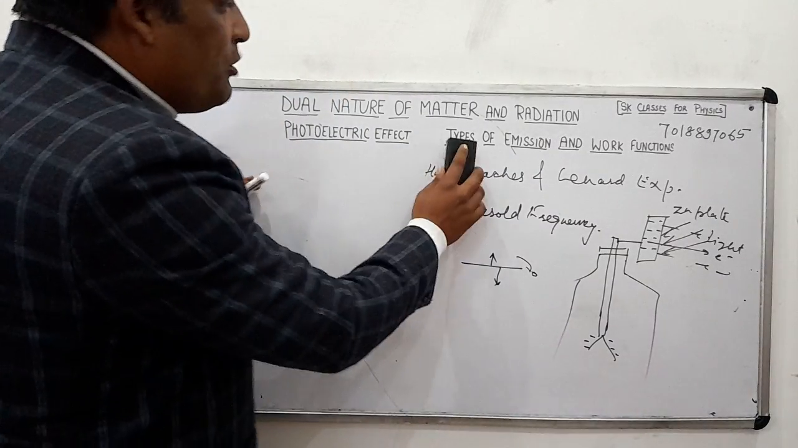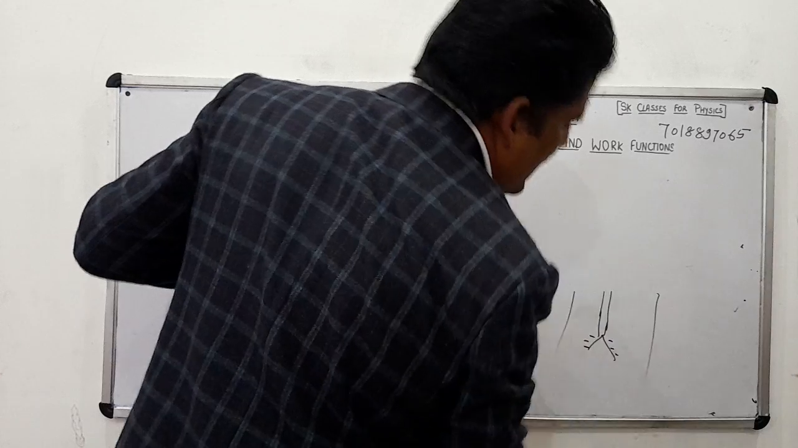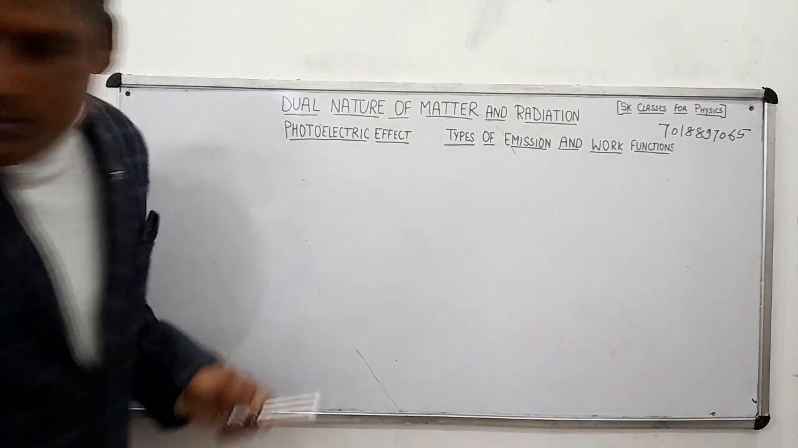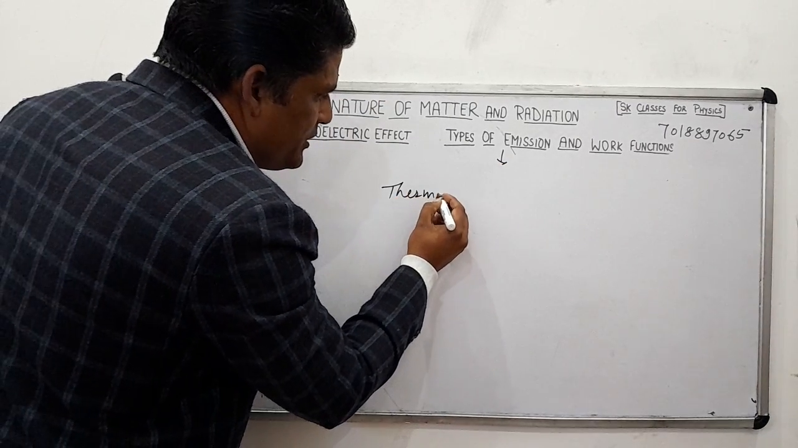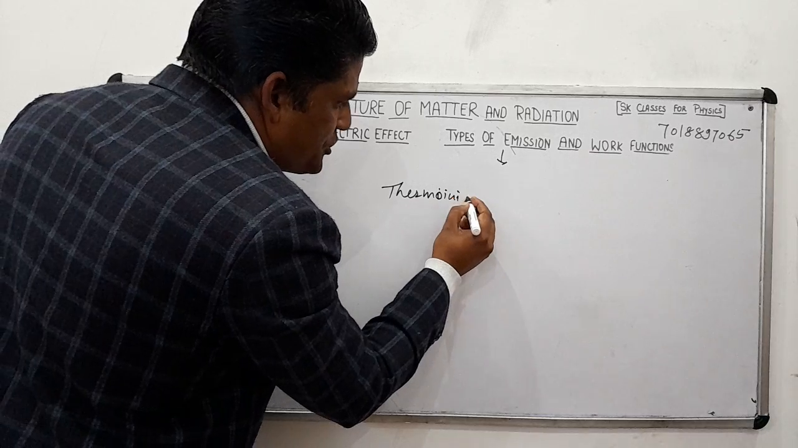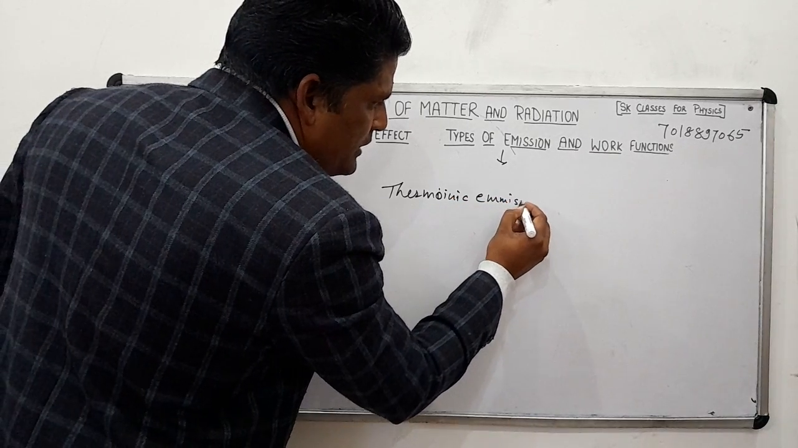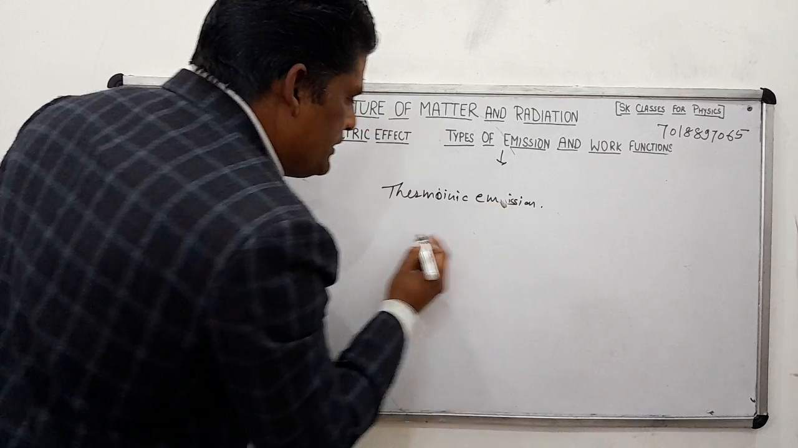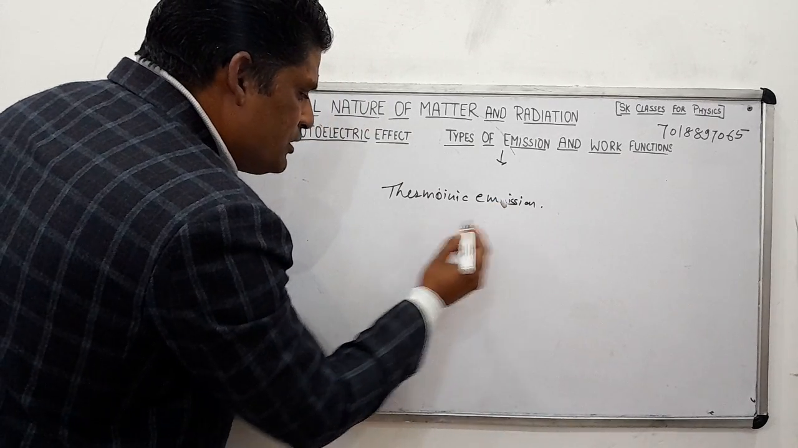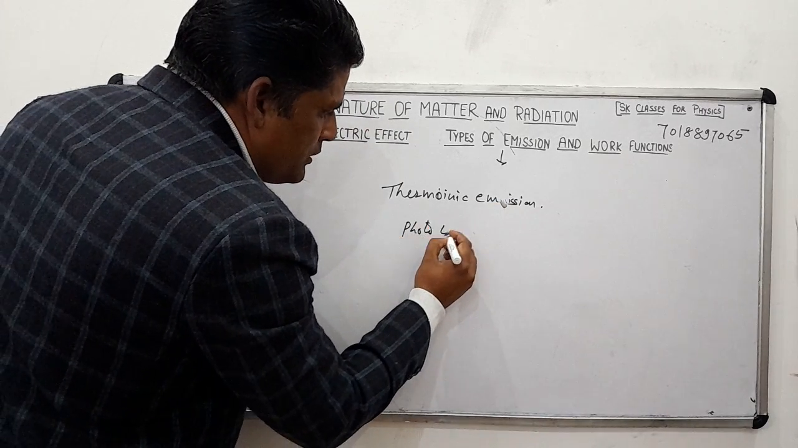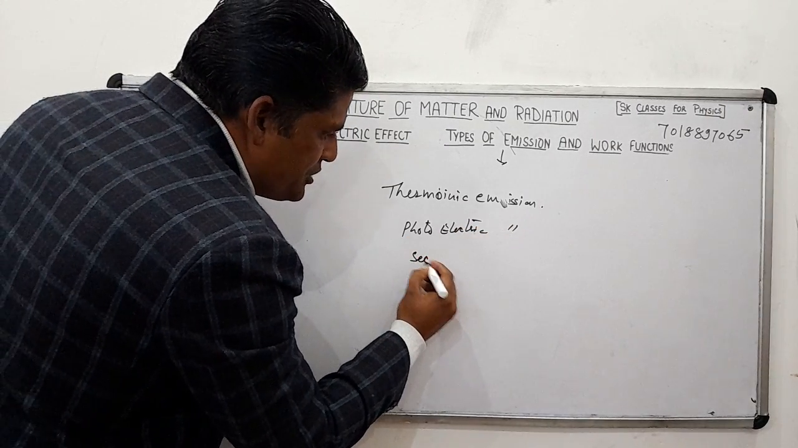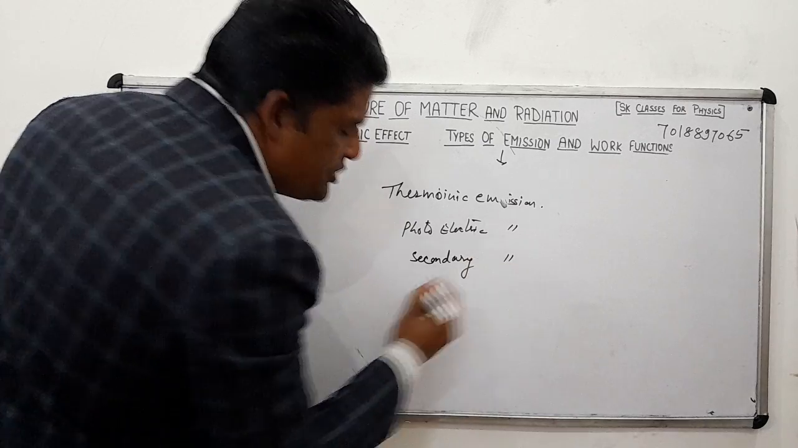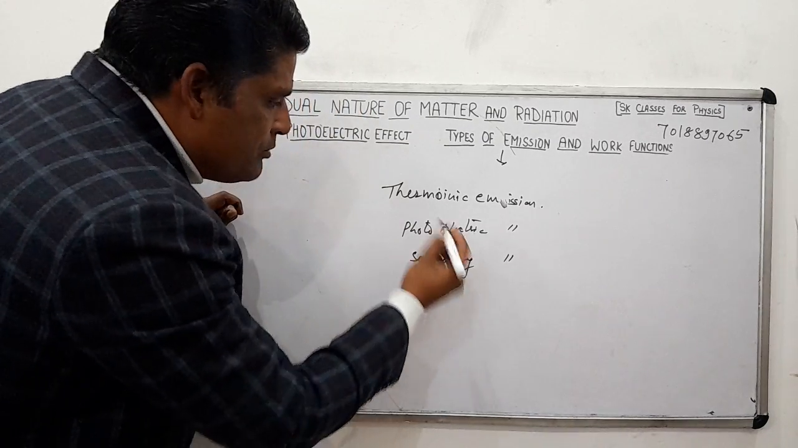Now we have this photoelectric effect. Now we will discuss types of emission. In how many ways can electrons come out? There are types of emission: first is called thermionic emission, then photoelectric emission, then secondary emission, and then field emission.